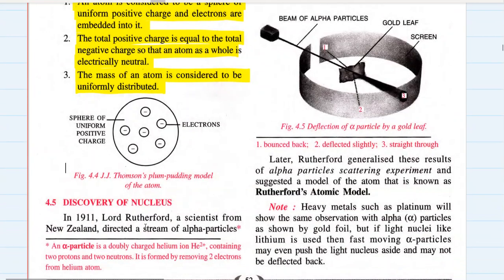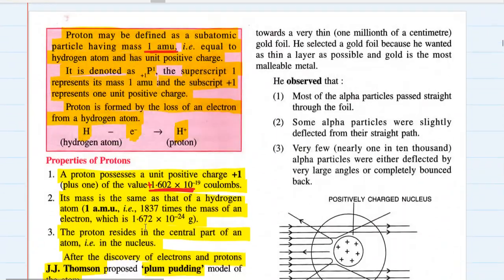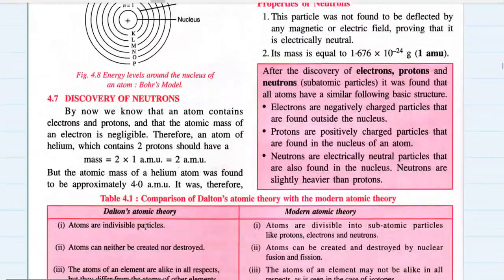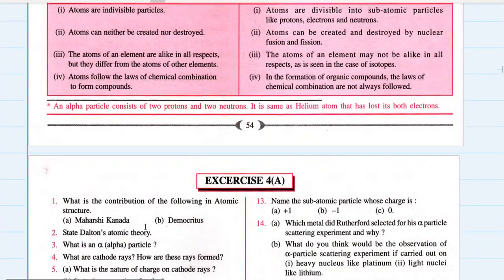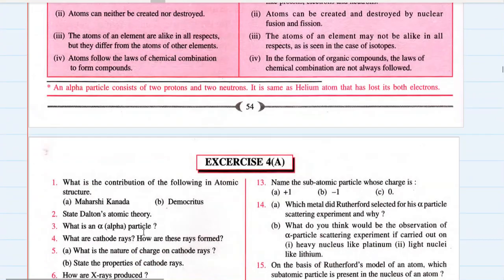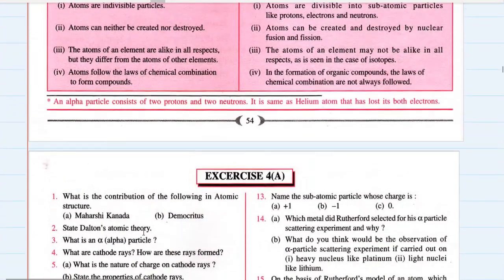Here comes the discovery of the nucleus, which was done by Lord Ernest Rutherford, a scientist from New Zealand. How he did it, what he did, and what he observed, we'll study in the next video. I think in the next video we are going to finish everything about atomic structure. Overall, we'll understand what an atom is made up of.